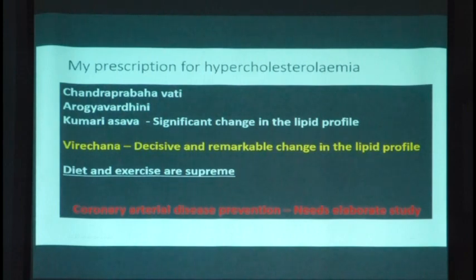Now, again, I will not go into that part. But such patients having statin-induced complications respond very well to our prescriptions. Chandraprabha, Arogyavardhini, Kumari Asava can produce a significant change in the lipid profile. So statins can be withdrawn, and we can replace them with this kind of treatment in a significant number of patients of familial hypercholesterolemia. I am speaking about familial hypercholesterolemia, not about dietary issues. Dietary hypercholesterolemia is one component. Familial hypercholesterolemia patients can be managed with significant benefit with our drugs.